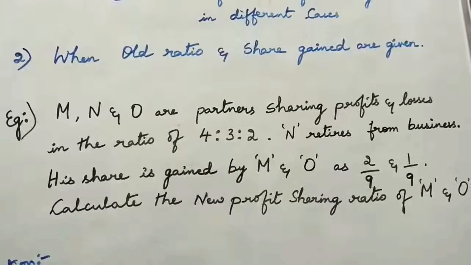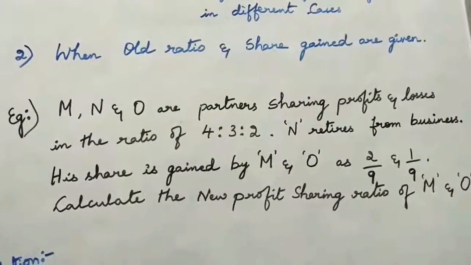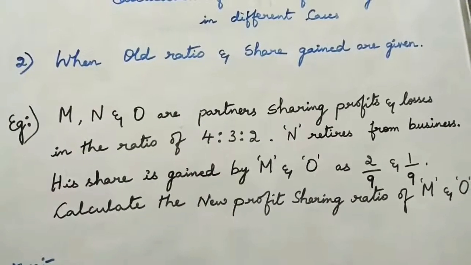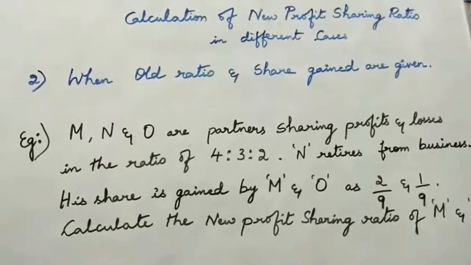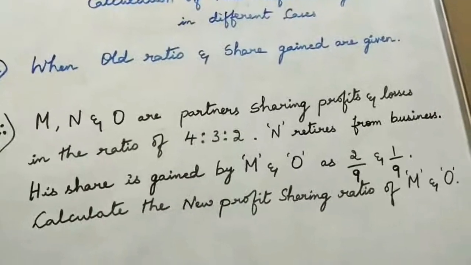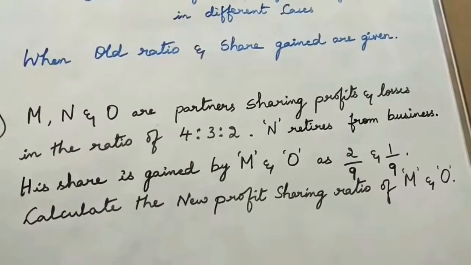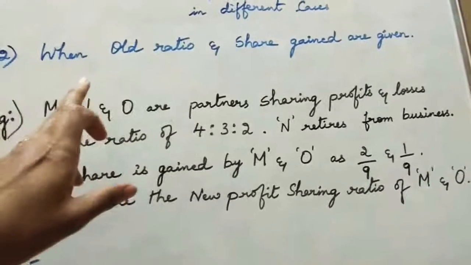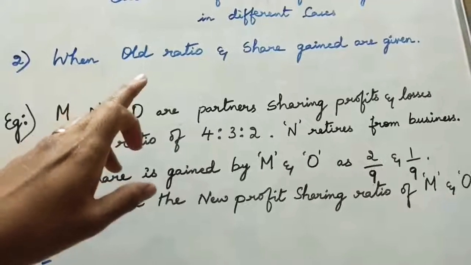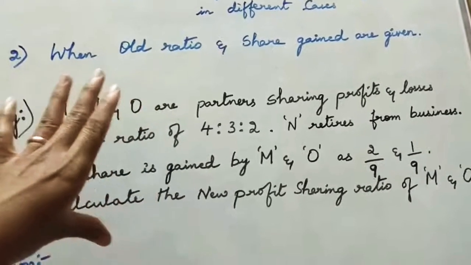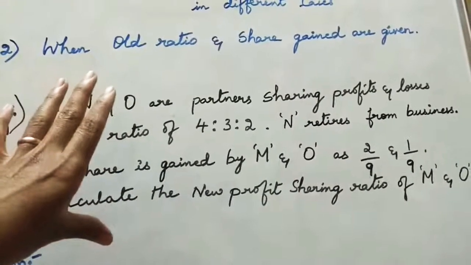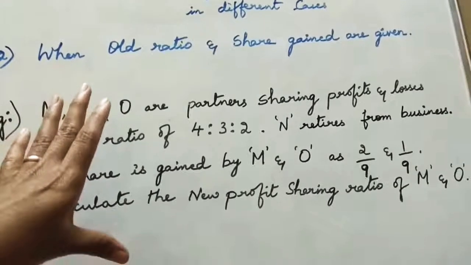Now coming for case 2 of calculation of new profit sharing ratio. The second case is when old ratio and share gained are given. Observe, in the previous case it was only with the old ratio we had to find out. Here it's quite different, and this is for 6 marks.